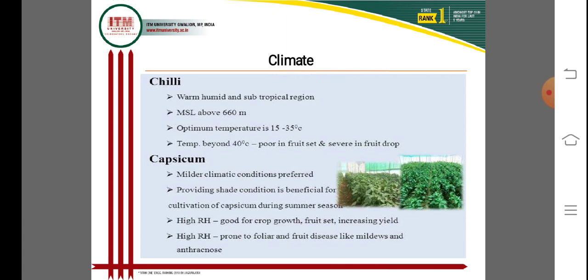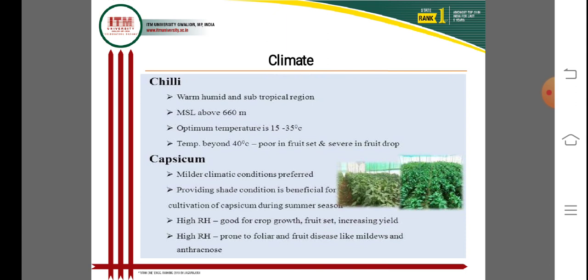And capsicum prefers milder climates. Milder climates, lowland, not too high and not too low, are favorable for the cultivation of capsicum. Providing shade conditions is beneficial for the successful cultivation of capsicum during the summer season also.